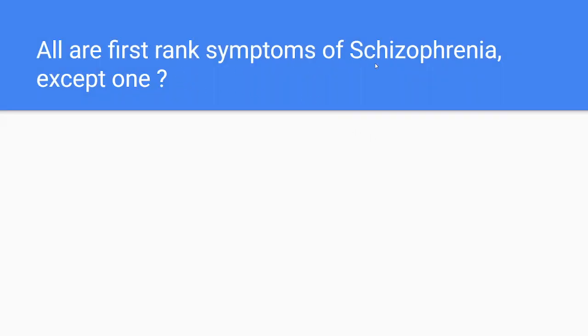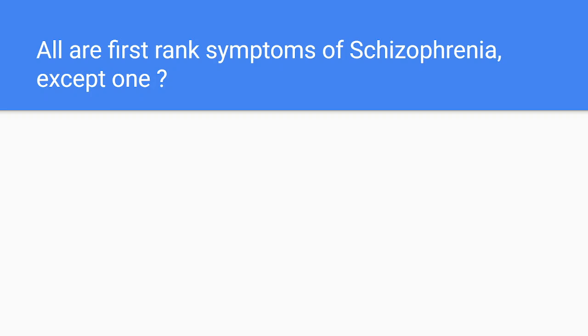All are first rank symptoms of schizophrenia except one. What do you mean by schizophrenia? Schizophrenia is one of the mental disorders. The main characteristics involve hallucinations. Mainly they will hear voices, and there are delusions and disorganized thinking and behavior.